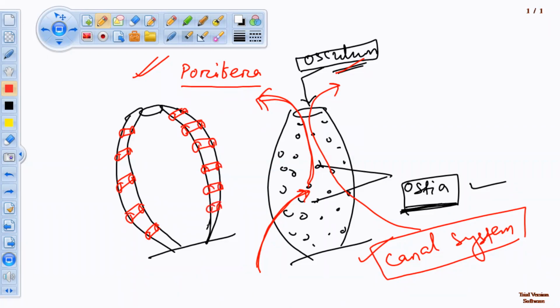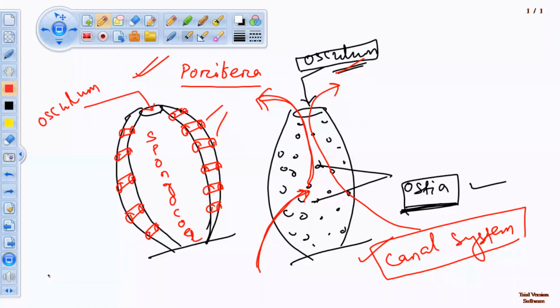These pores on the surface are known as ostia, and this inner space inside their body is known as spongocoel. The large cavity is the spongocoel. The large opening on the anterior part is known as osculum.